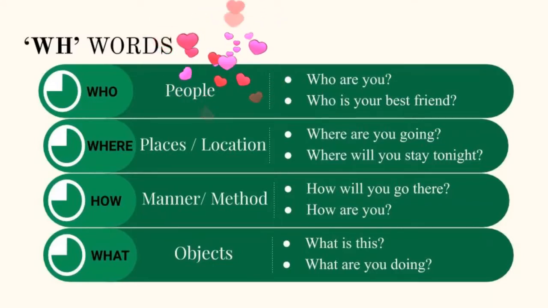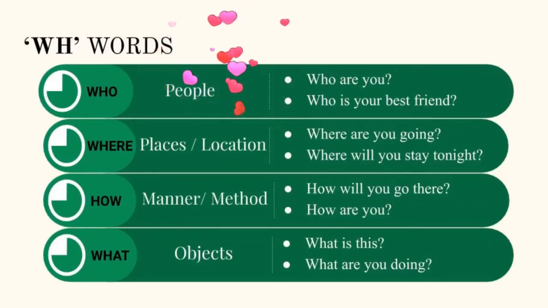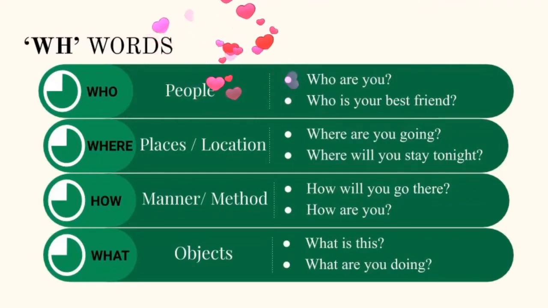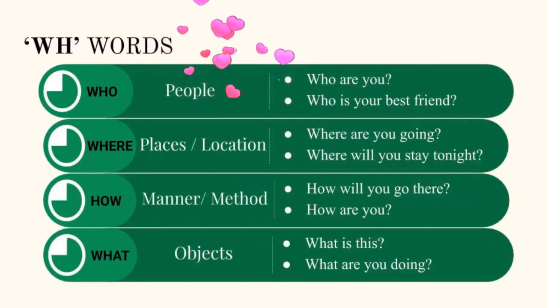Let us move to the second one, where. It is used to talk about places or location. Here I have given 2 examples. First one, where are you going? Second one, where will you stay tonight? These 2 questions are about places only, because where are you going means definitely the person is going somewhere. So that's why we are asking where are you going? Where will you stay tonight?